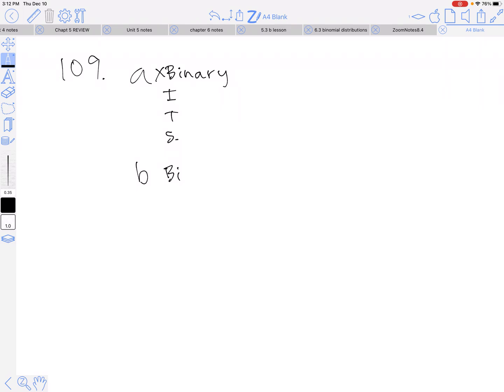So first we're going to look if it's binary, and it looks like it is, because she's going to pick 4 numbers, and so she either wins or she loses, right? So she wins money or she takes the L, okay? Is it independent? She's just randomly picking these numbers, and they're randomly picking numbers, so I think that we're good there. Meaning that knowing that one event has happened is not going to change the event of the next. So remember, independence there. But I think we're good.